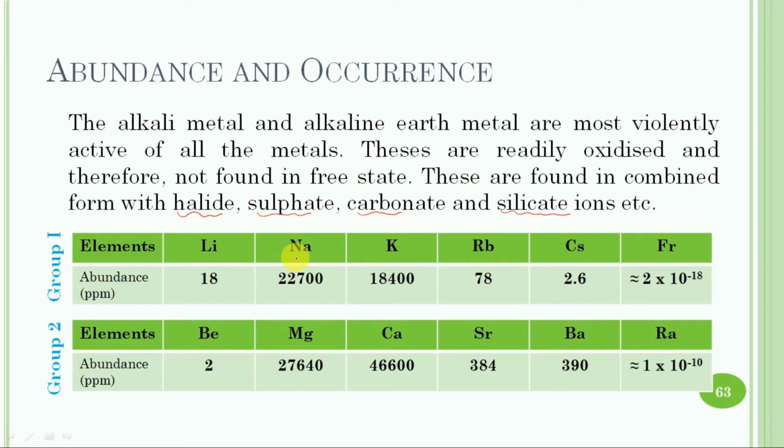Potassium is at the 8th position and it is the next most abundant element after sodium. Francium and radium are radioactive and have rare terrestrial abundance. So in the case of group 1 alkali metals, sodium is the most abundant and francium is the least. Similarly in group 2 alkaline earth metals, calcium is the most abundant and radium is the least.